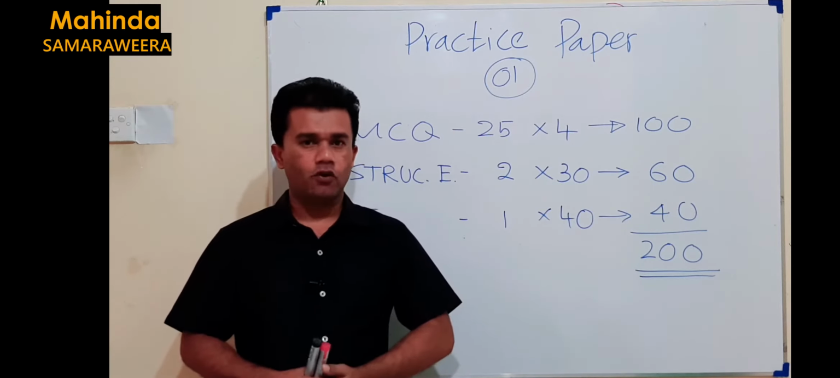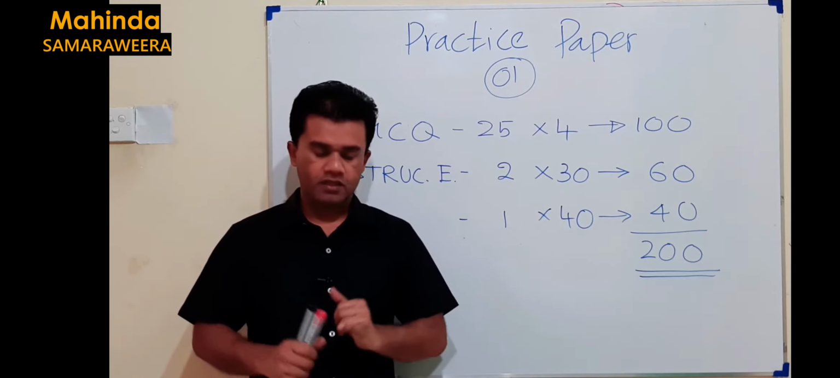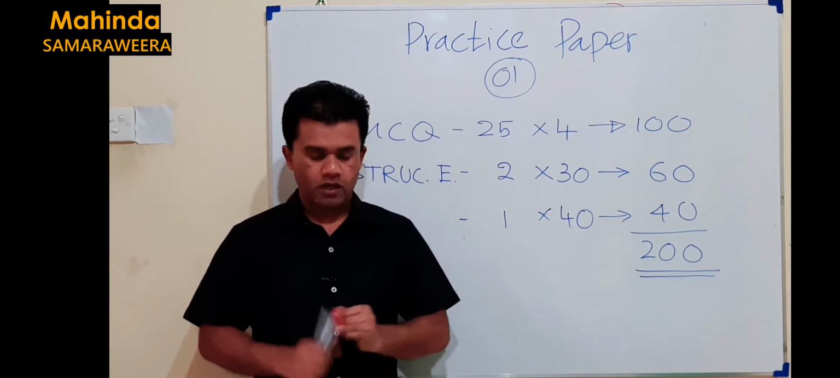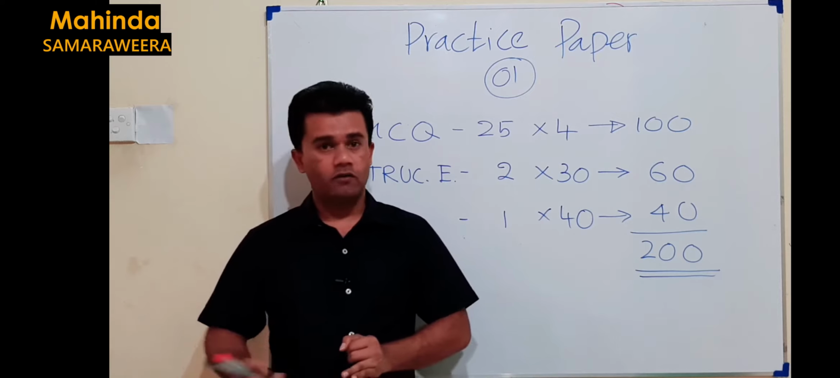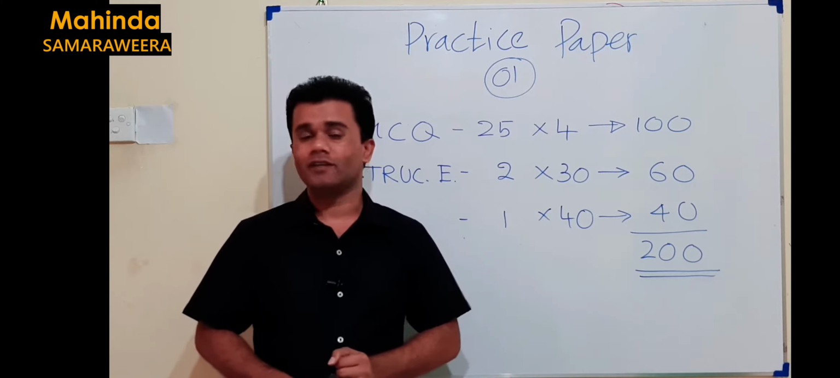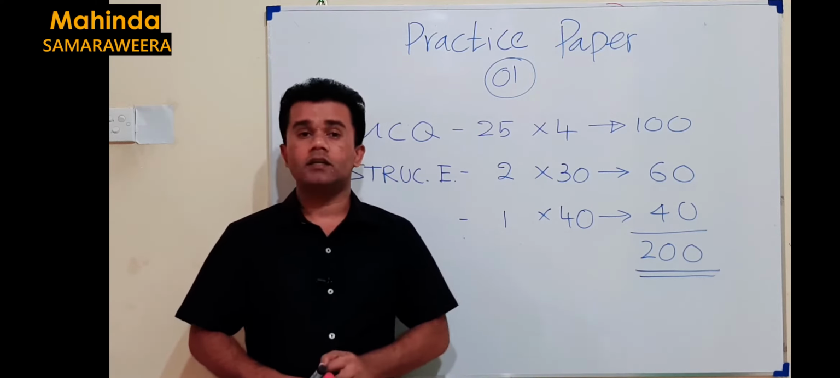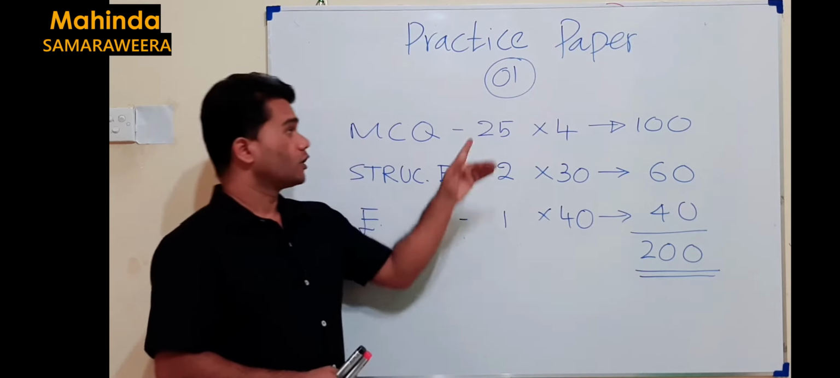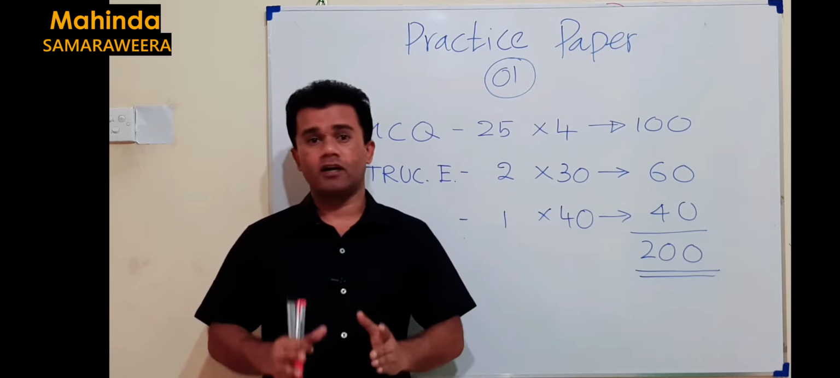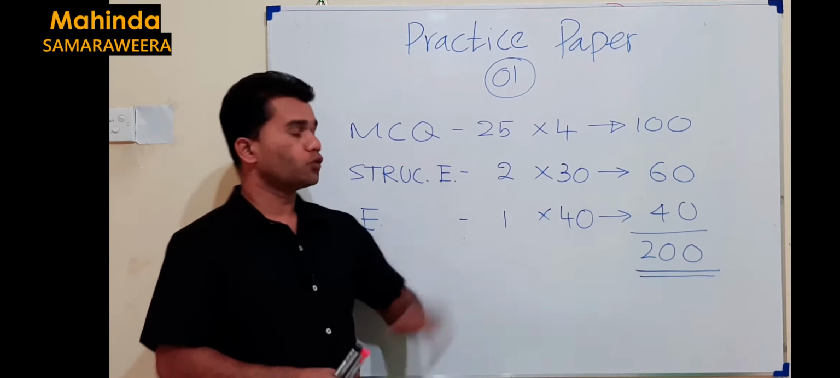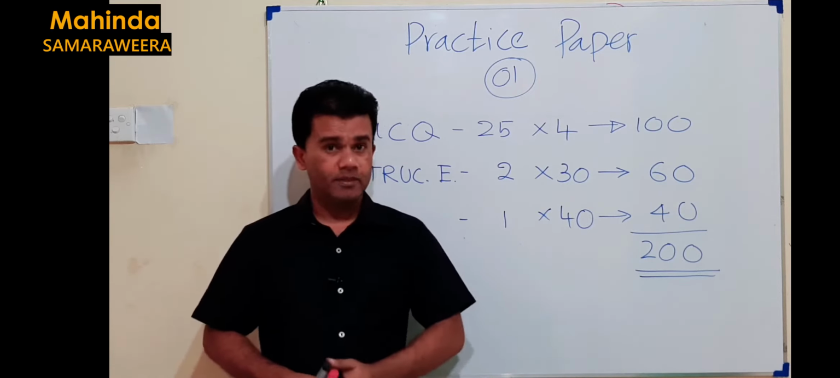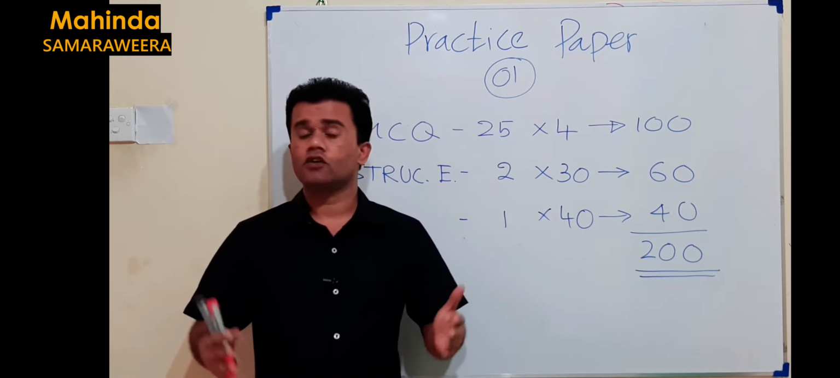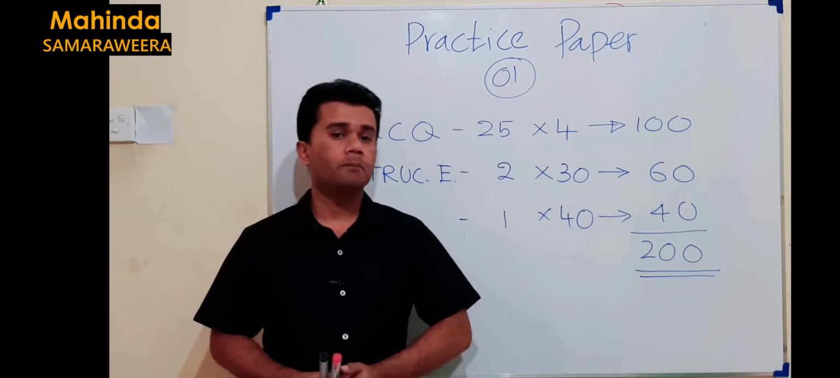Normal instructions, all of you know about that. That means use of a calculator is not allowed. You can't go through the previous notes while you are answering the questions. And the time I have given for this paper is 2 hours. You have 25 MCQs, 1 hour for that. You have 2 structured essays, 30 minutes for each essay question. So the total is 2 hours for the paper.